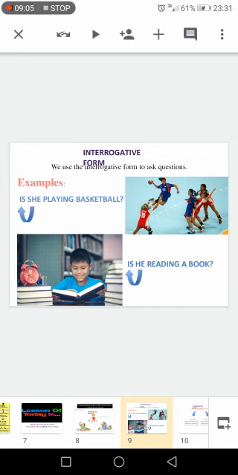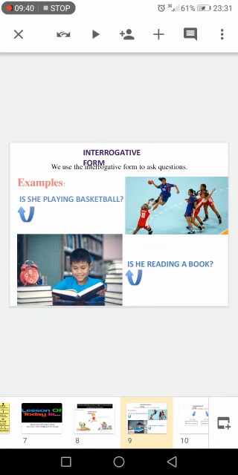So we are watching, and we see that the action is happening right now. We are attending a game and we are seeing players and we are asking. For example, you have a kid and he is asking you, Dad, is she playing basketball? So your answer is going to be no, she's playing handball, not basketball. Now, let's go back to the question. Is she playing basketball? So this is the interrogative form.